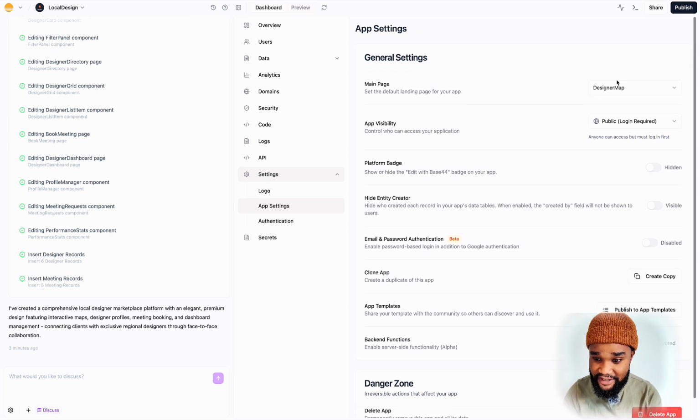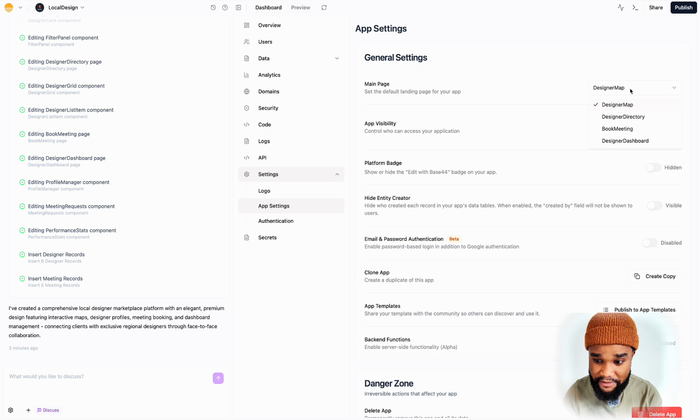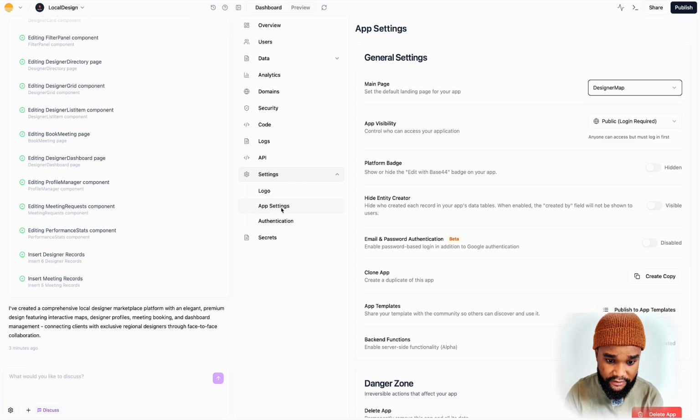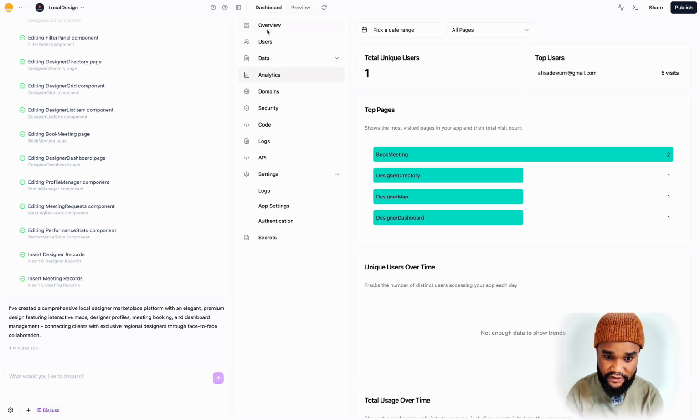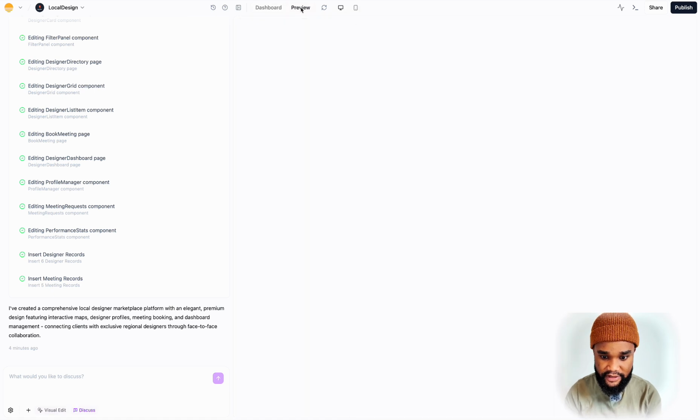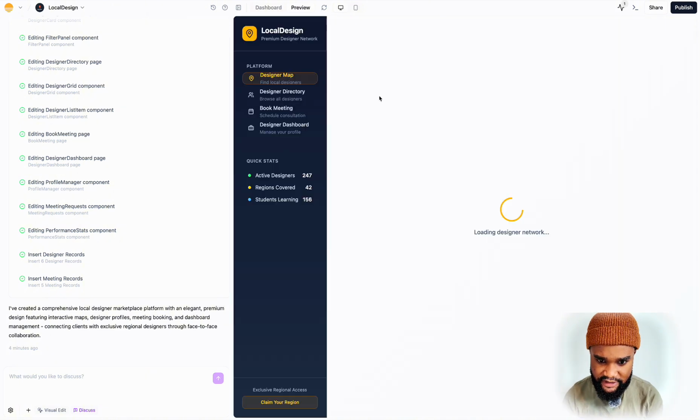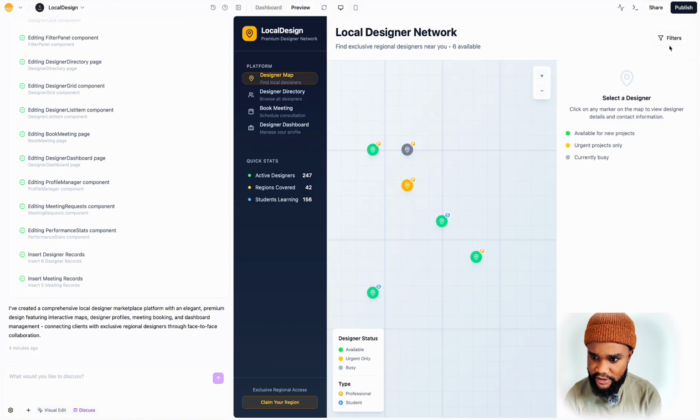It's that easy. All right, designer map, main page. Okay, I like it. The domain, analytics, overview. Perfect. Let's go back to view. It's loading. I'll probably tell it to find a way to make it a lot faster. Right, here we are. Filter.